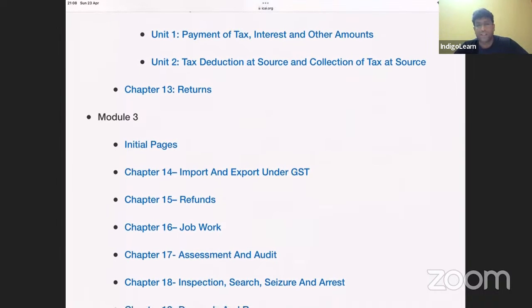Next, 12th topic, payment of tax, interest. Interest, we know that the rate of interest is 18% per annum from the due date of payment. That means from expiry of due date of payment till the date of payment. So the due date is 20th. Interest will start from 21st.